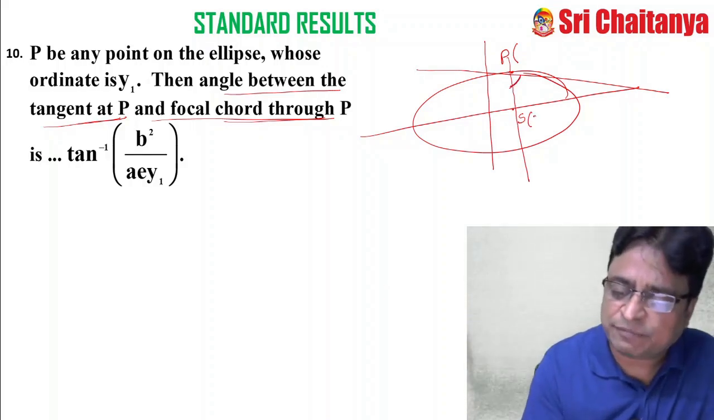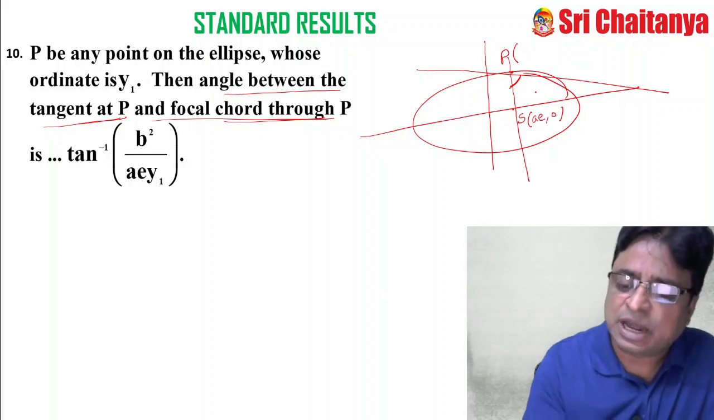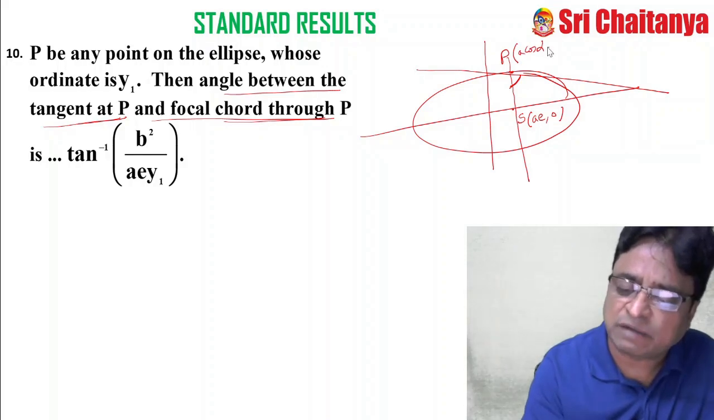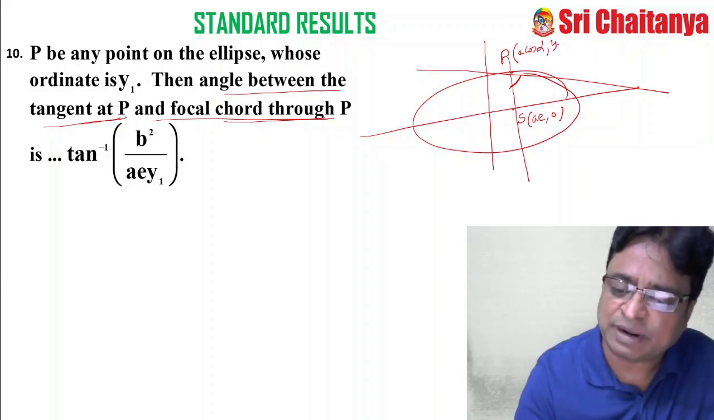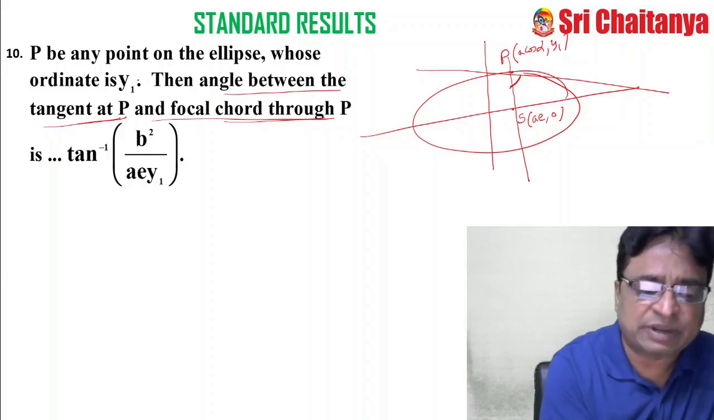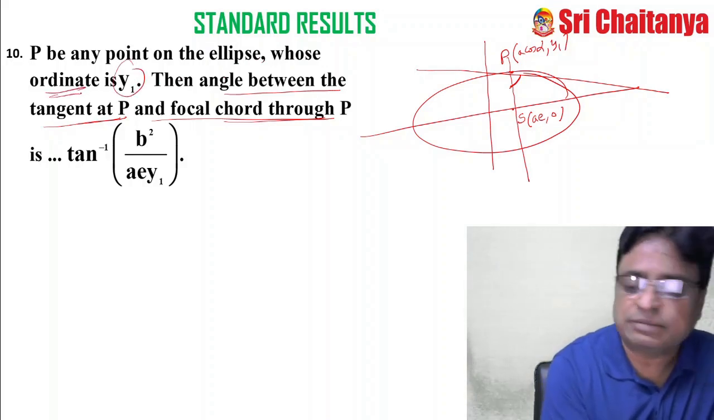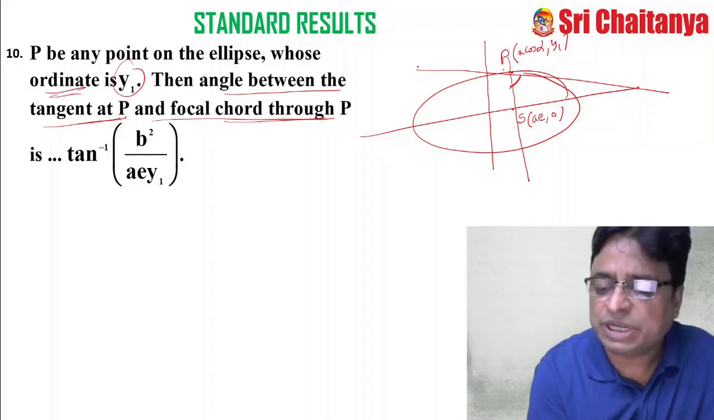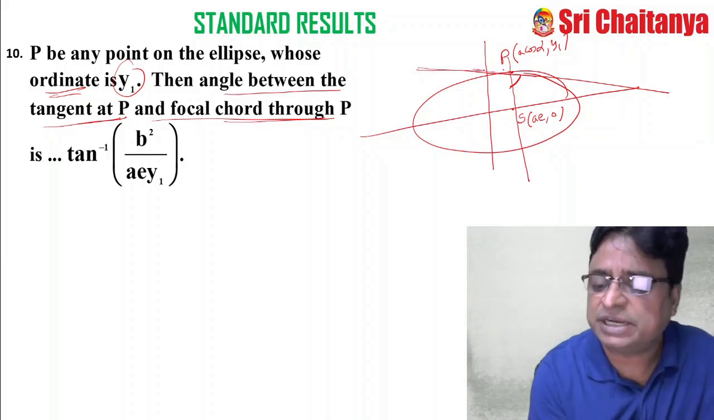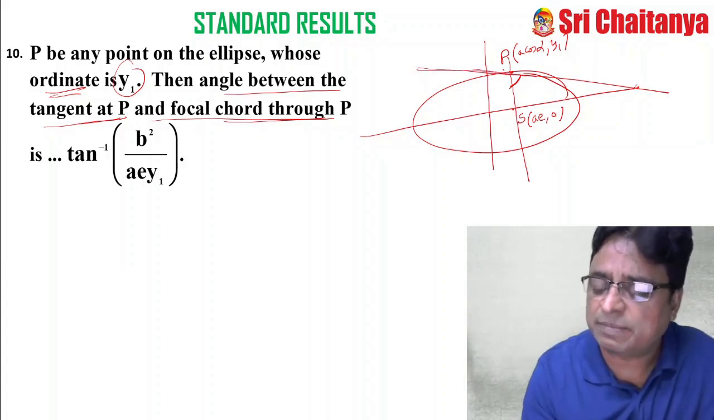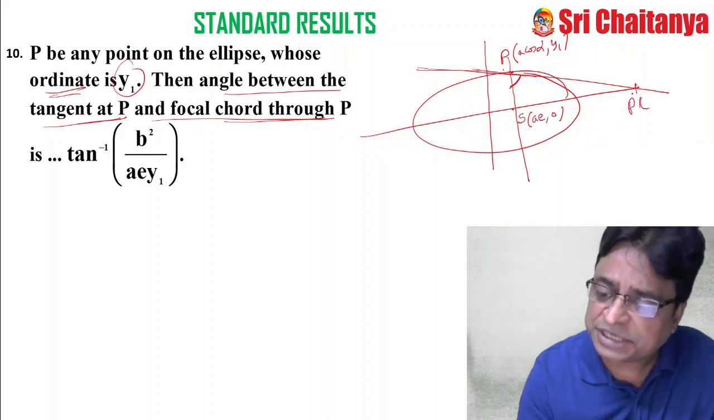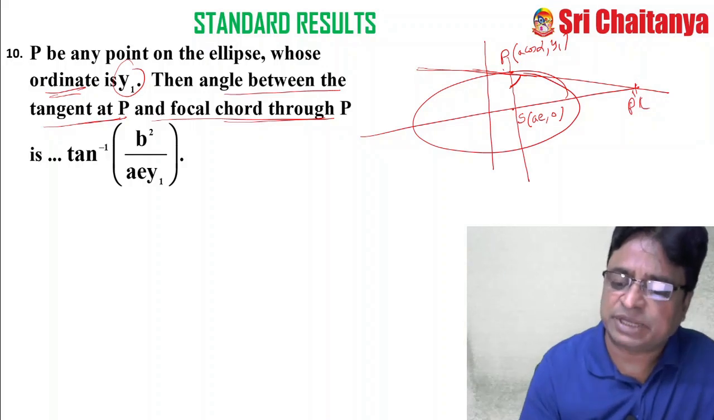So this is my focus, AE comma 0. And suppose this is my point, I take this as A cos alpha or A cos theta, you can say, A cos alpha comma y1, because the y coordinate y1 is given. Ordinate means y coordinate. First I can find the equation of the tangent at A cos alpha comma y1. Thereby I will get this point of intersection. Let it be P dash or Q, say something.